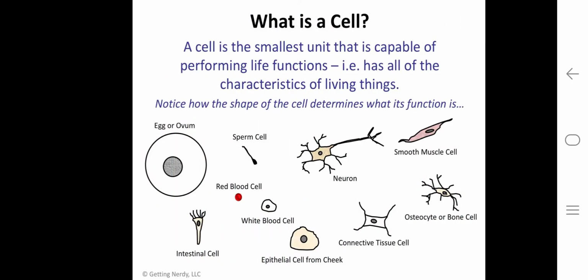So what is a cell? A cell is the structural and functional unit of life. A cell is the smallest unit that is capable of performing life functions. That is, it has all the characteristics of living things.